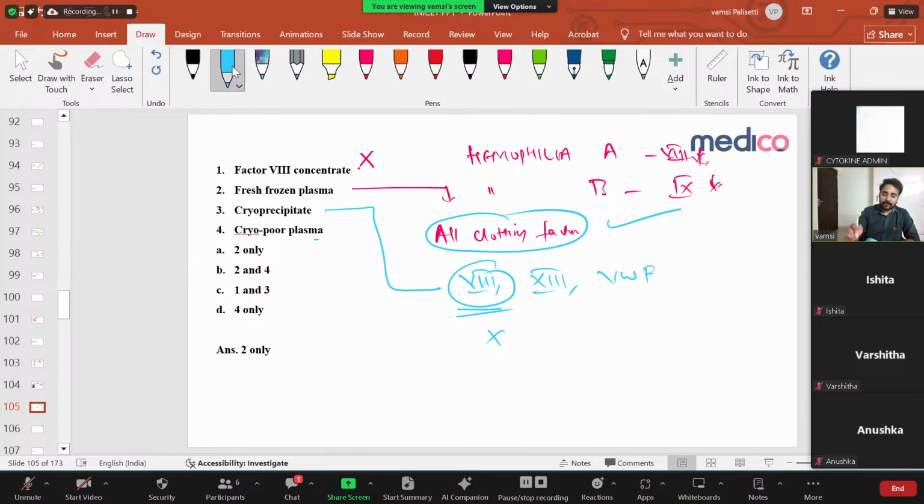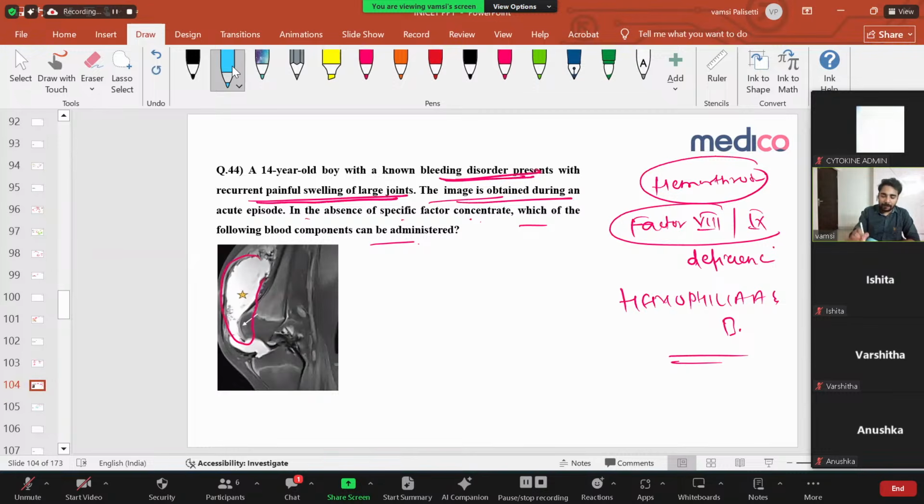So what it's saying is, if any hemophilia patient comes with hemarthrosis, you have to give factor replacement. The drug of choice is always factor replacement. If this factor is not available and it is hemophilia A because of factor 8 deficiency, you can give cryoprecipitate, if they mention it is hemophilia A. If they don't mention anything and you don't know whether it's 8 or 9, you have to give fresh frozen plasma, which contains all clotting factors.